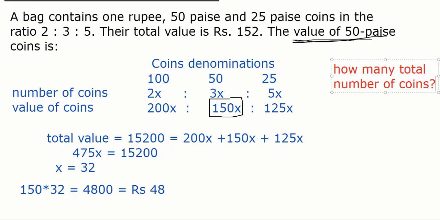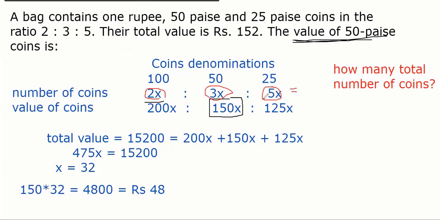Then what will you say? Right, Divya, because if you see the total number of coins, I have 2x coins of 100 paisa or 1 rupee, 3x coins of 50 paisa, 5x coins of 25 paisa.